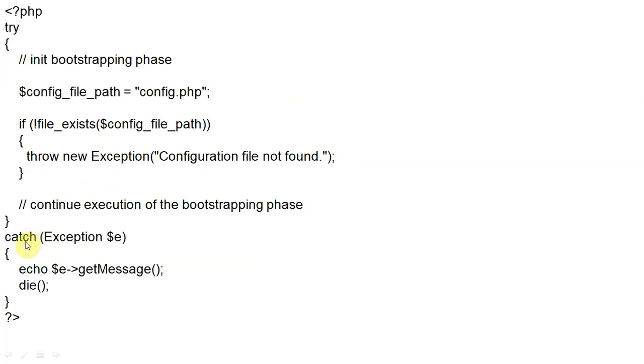And when we come to the catch block, inside the catch block we have again mentioned this exception and its object e, and when we write e dot get message, it will show that message, configuration file not found, and finally it will die. And this is the type of exception. We have different types of predefined exceptions.